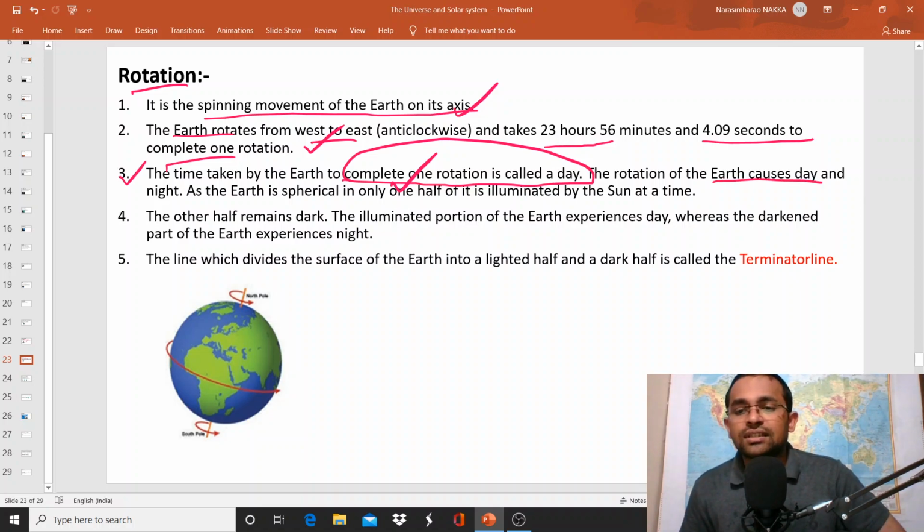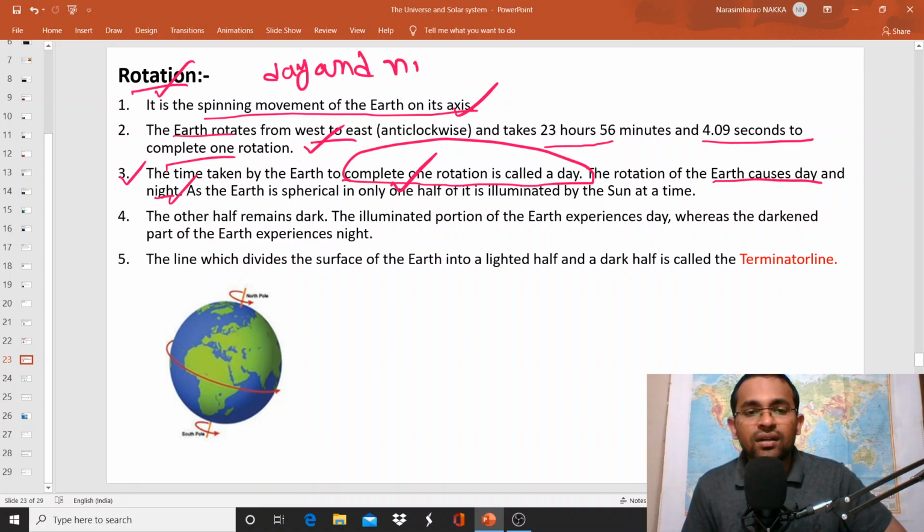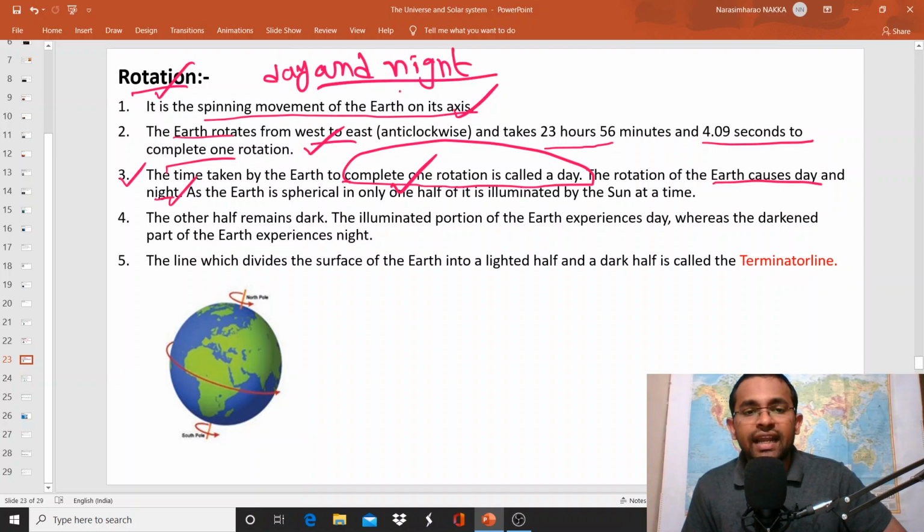The rotation of the earth causes day and nights. So rotation is the movement of the earth, and because of this movement, the phenomenon called day and night occurs.